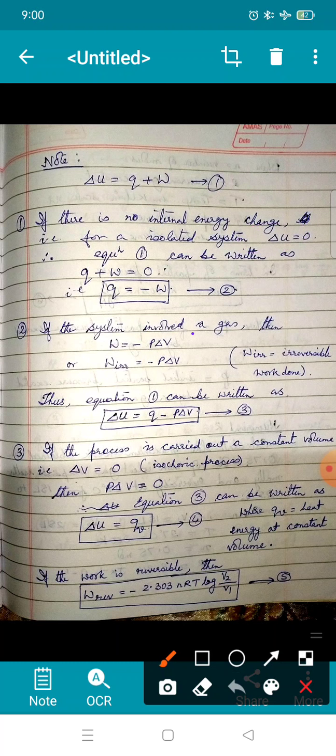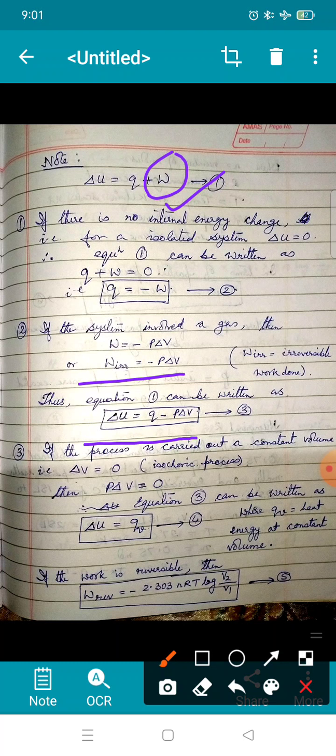So P delta V will be the product of pressure and difference in volume. Now most of the work is considered to be irreversible, so we write W irreversible, which is equal to minus P delta V. So in this equation, when we replace the value of W, we get another form of first law, that is delta U is equal to Q minus P delta V.